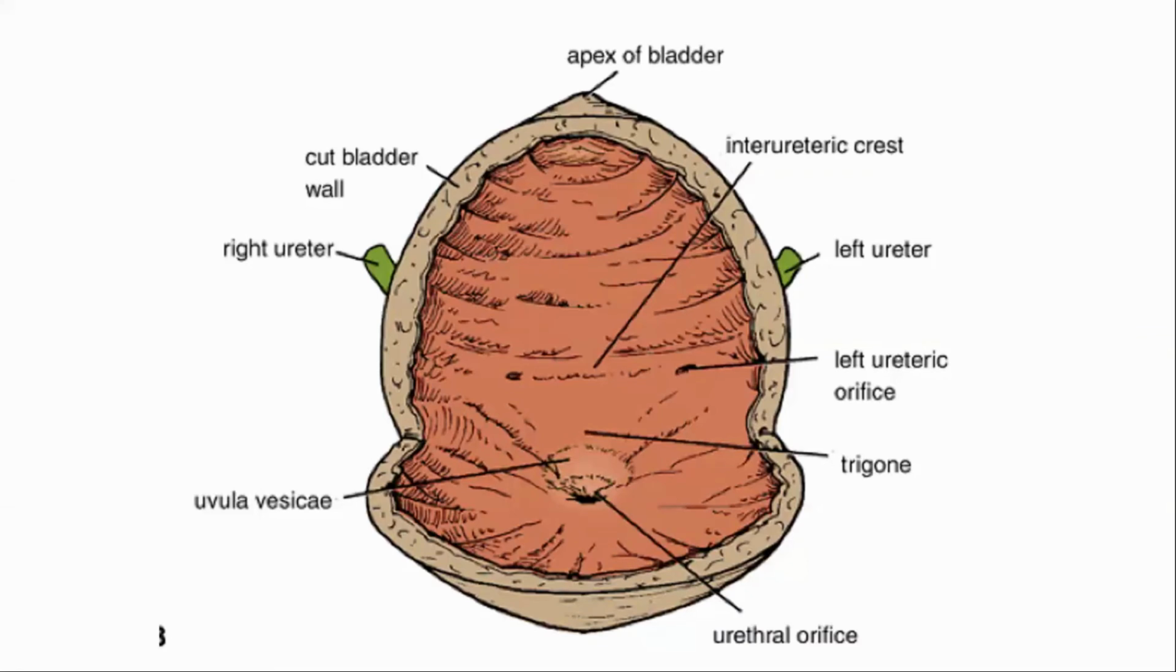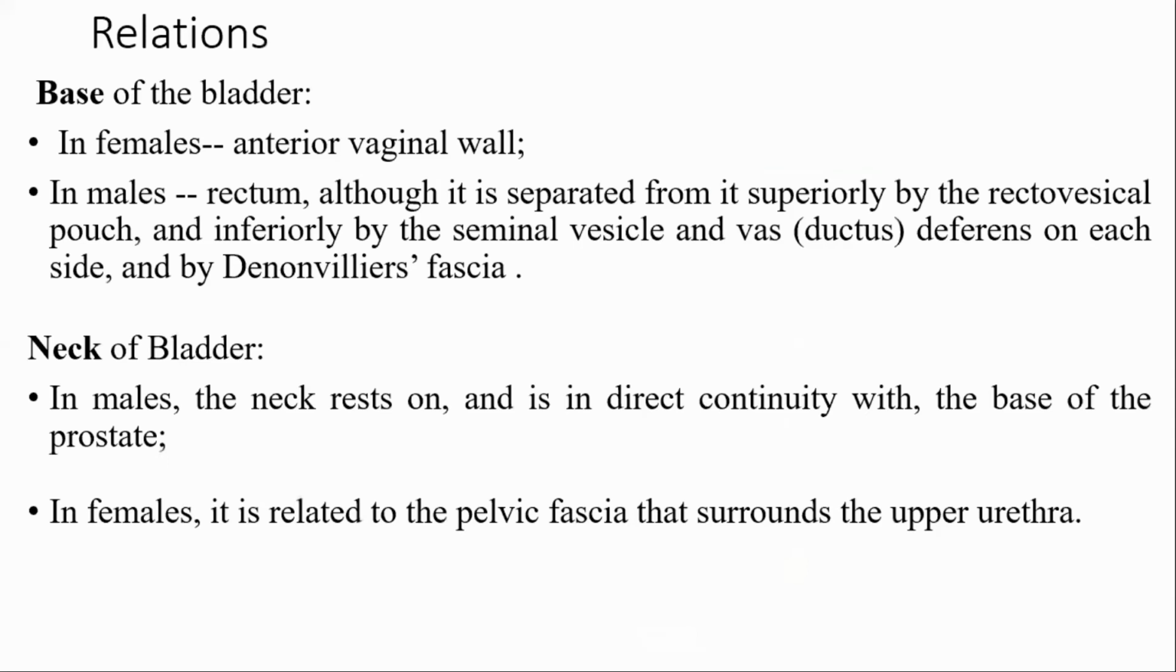So, relations: the base of the bladder is related to the anterior vaginal wall in the female, and to the rectum in the male, then the rectovesical pouch, seminal vesicle, and vas deferens. The neck of the bladder in the male is associated with the prostate and puboprostatic ligament, and in the female with the upper part of the urethra.